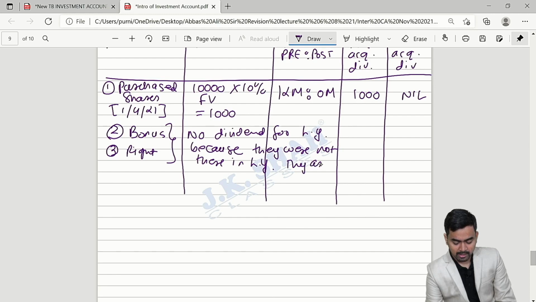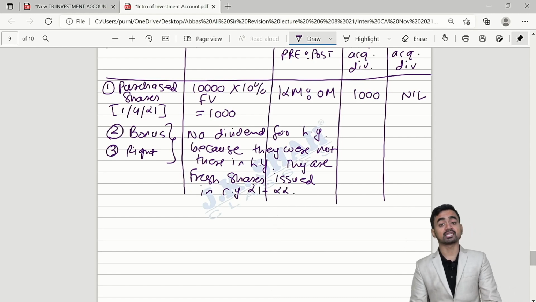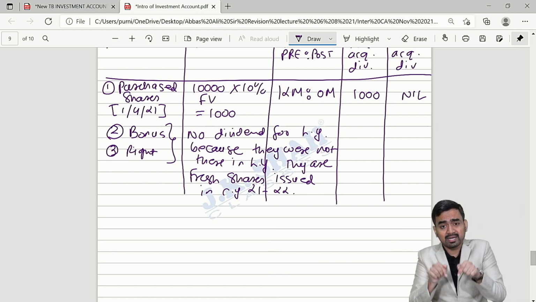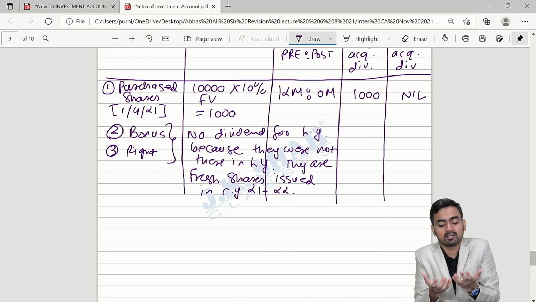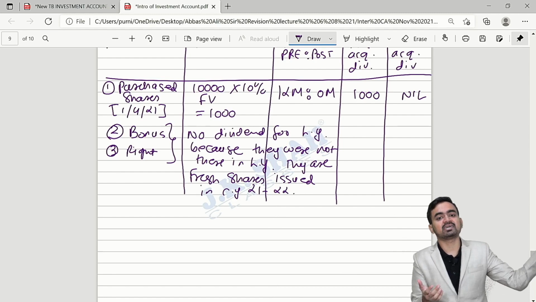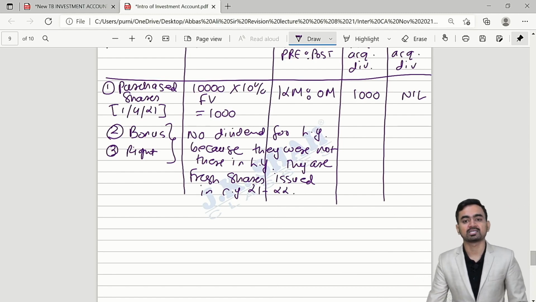They are fresh shares issued in current year 21-22. Getting my point? Bonus and right shares we have issued in current year. Very newborn baby. The baby was not there in the last year, and hence last year dividend will not be given on bonus and rights.